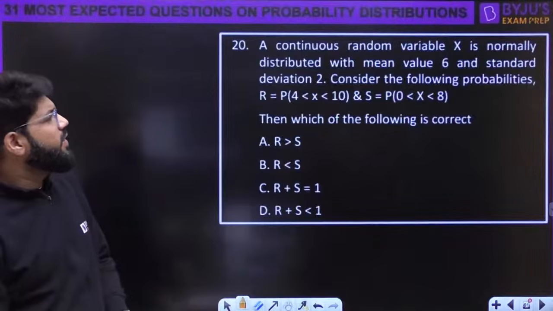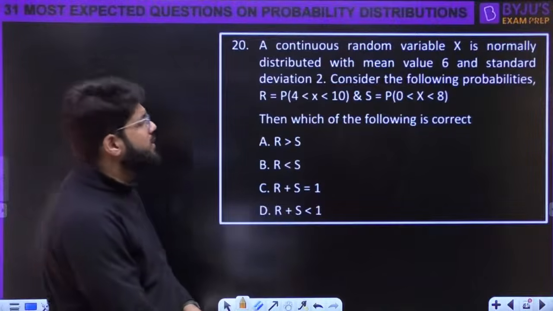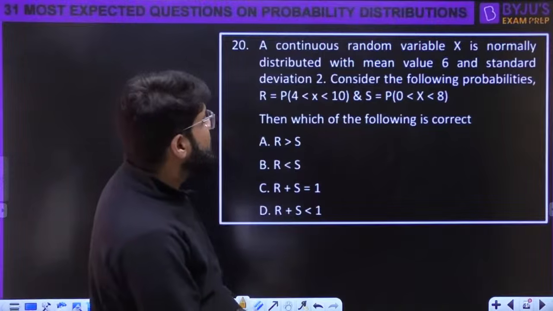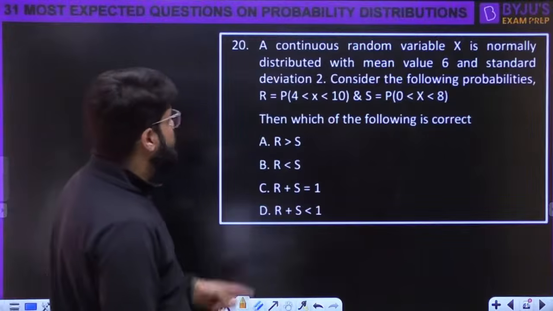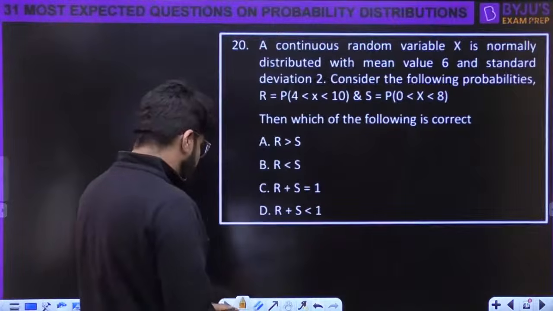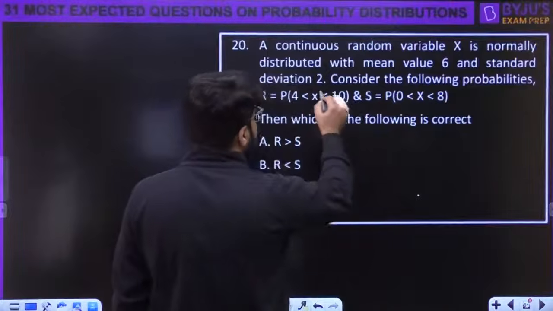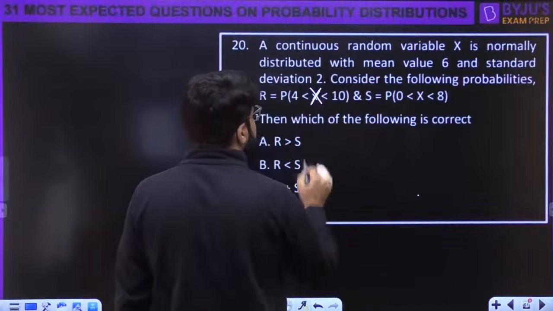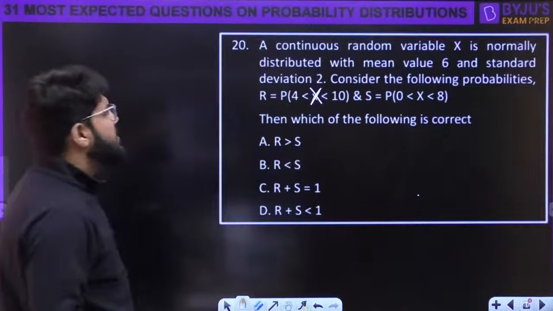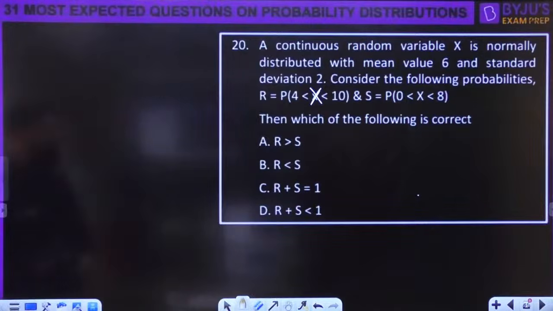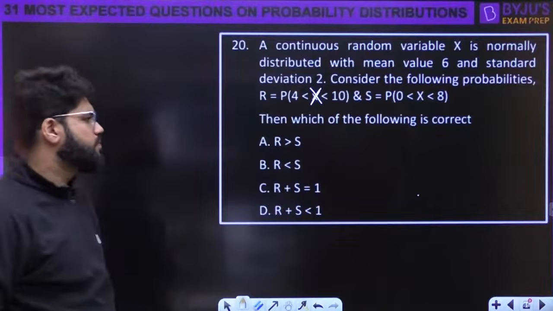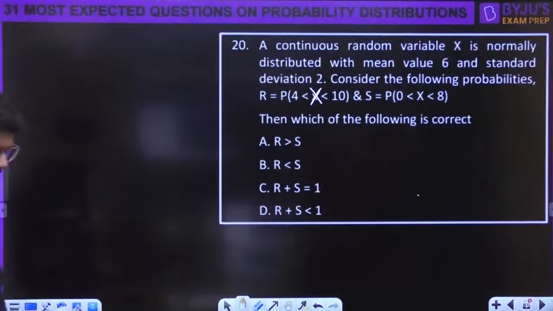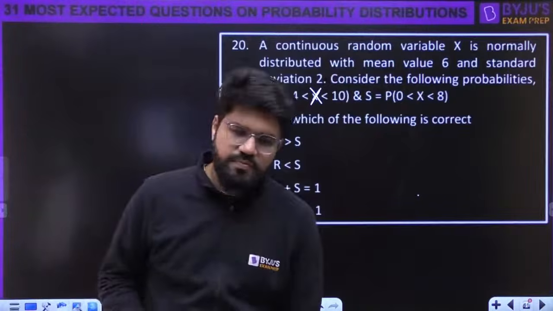A continuous random variable x is normally distributed with mean 6 and standard deviation 2. Consider the following probabilities. R is the probability 4 less than x less than 10, and S is the probability 0 less than x less than 8. Which of the following is correct? There is a mean of 6 and sigma of 2.